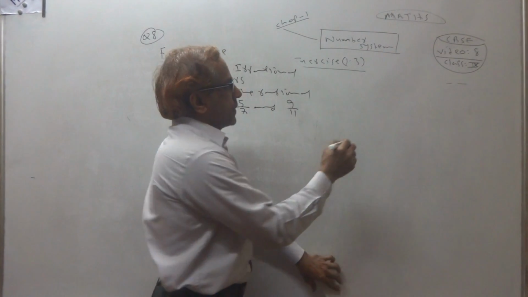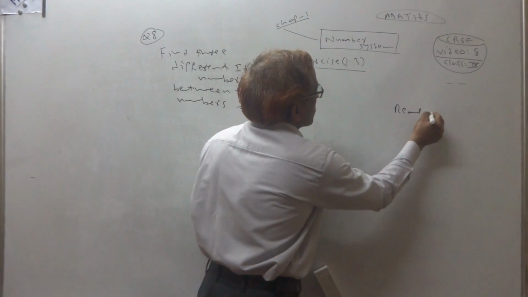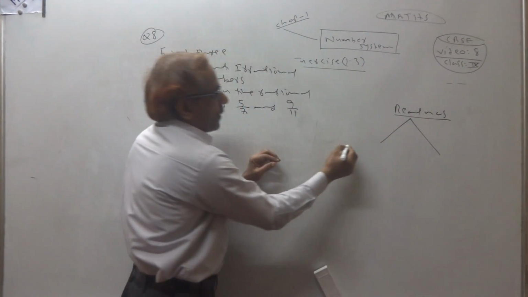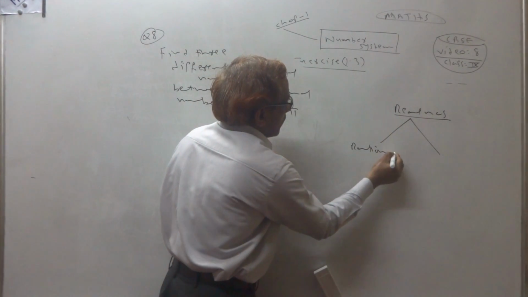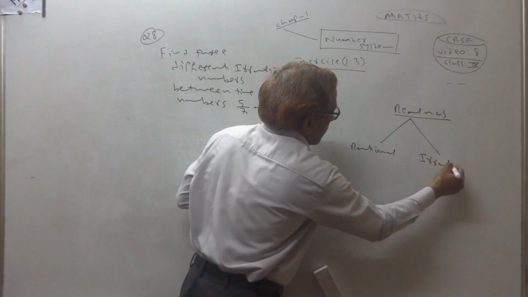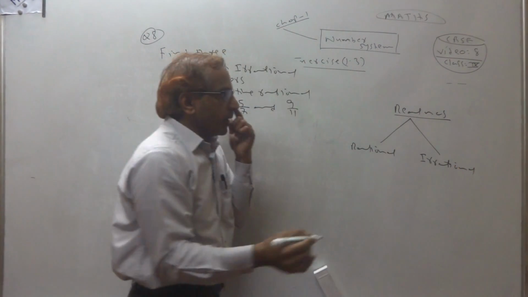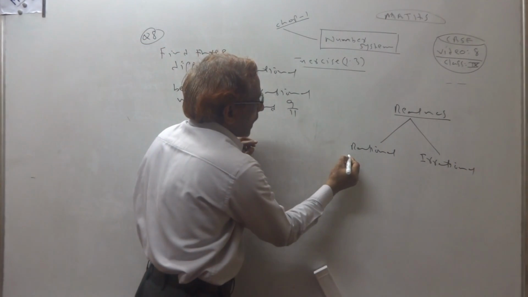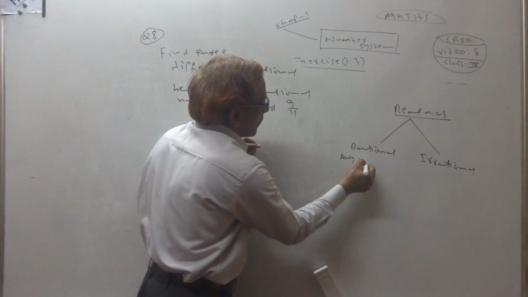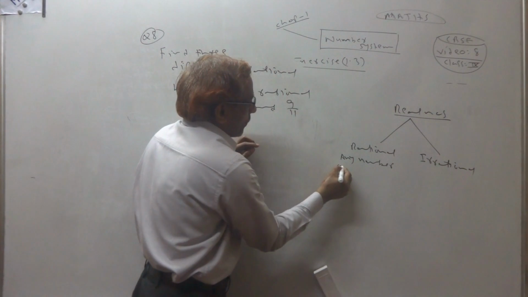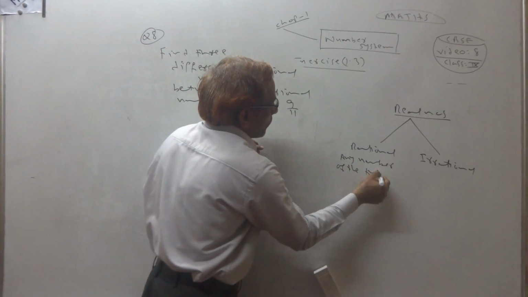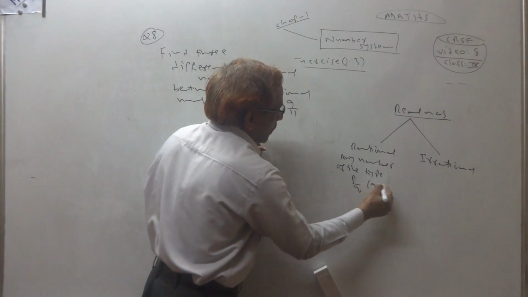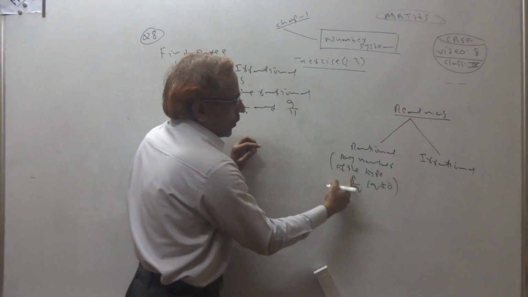Starting, we have discussed that real numbers are divided in two parts: rational and irrational. Rational means any number of the type p/q, where q is not equal to 0 and p and q are integers.